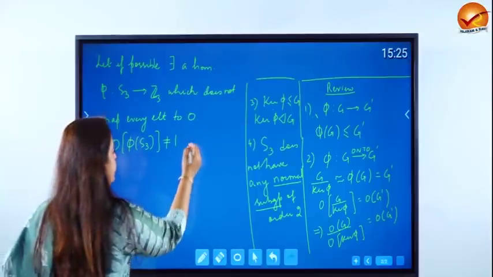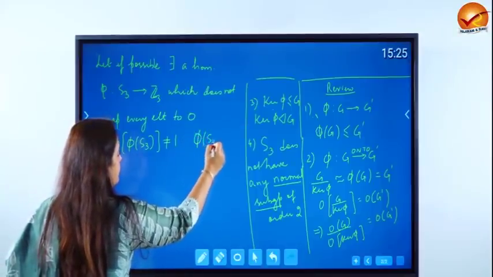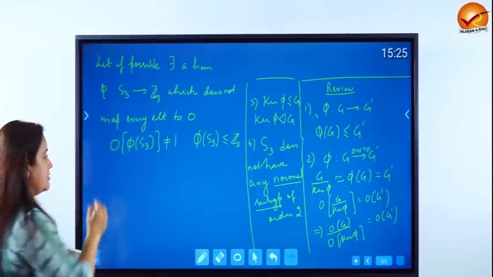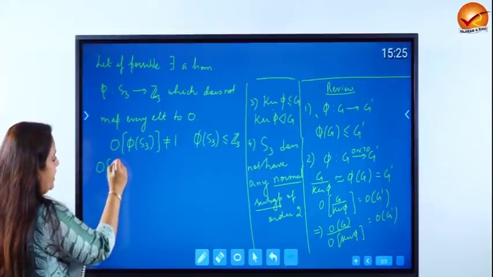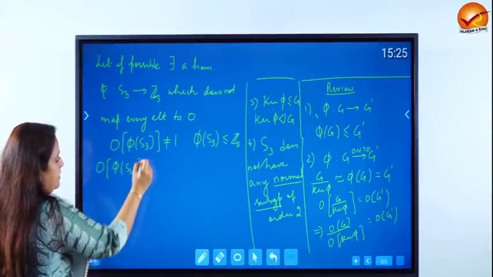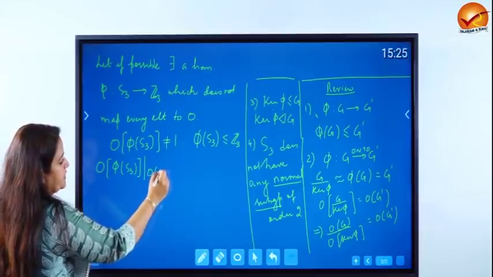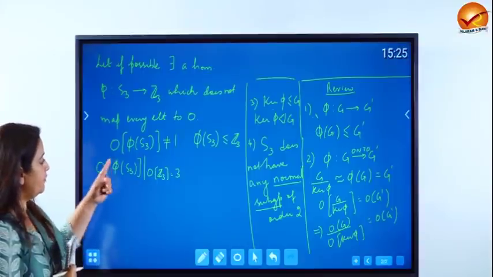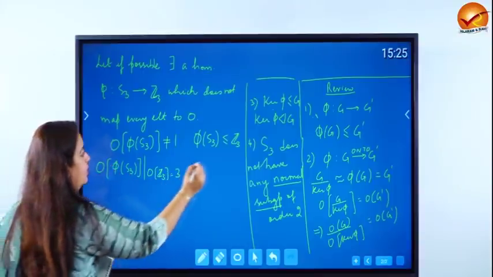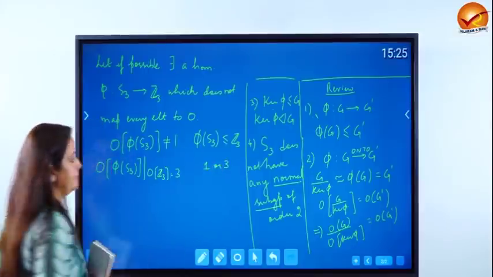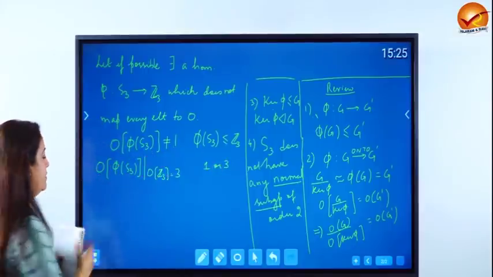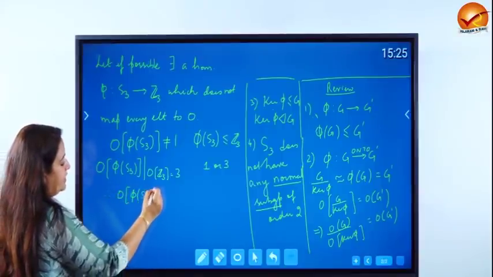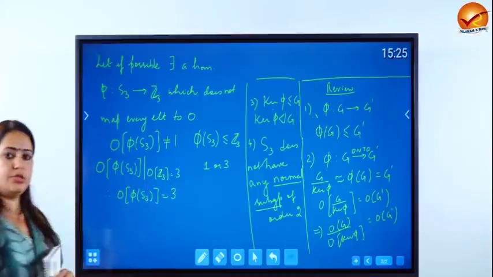Also, by review 1, phi S3 is a subgroup of Z3, and by Lagrange's theorem, therefore, order of phi S3 is going to be a factor of order of Z3, which is nothing but 3. So in a sense, the number of elements in phi S3 is either 1 or 3. But we just claimed that the order is not 1. Therefore, order of phi S3 is coming out to be equal to 3.